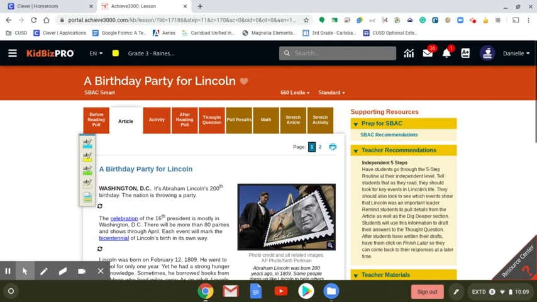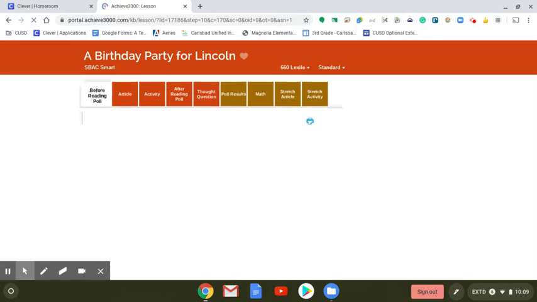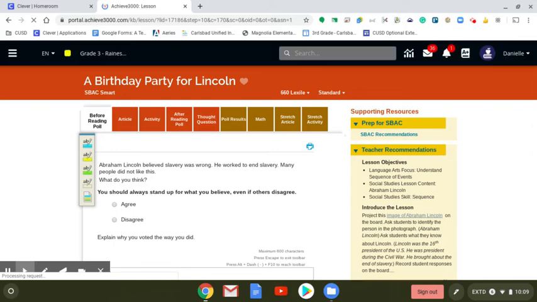This week, we are kicking off our biographies unit by going through and doing one together on Abraham Lincoln. So, your achieve this week is a birthday party for Lincoln. And you can start with the before reading poll, which says Abraham Lincoln believed slavery was wrong.